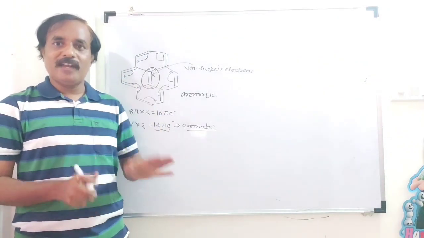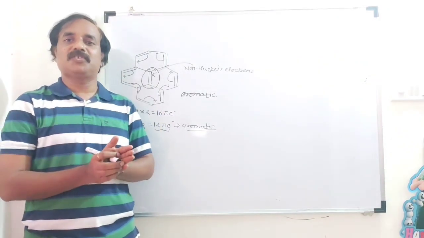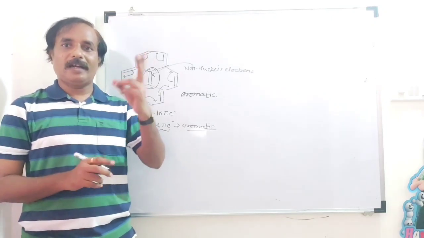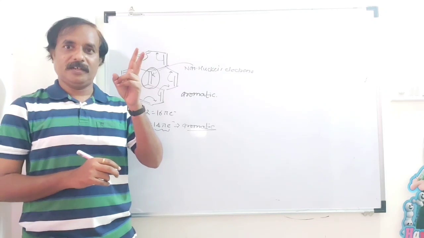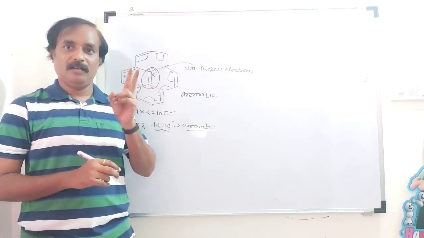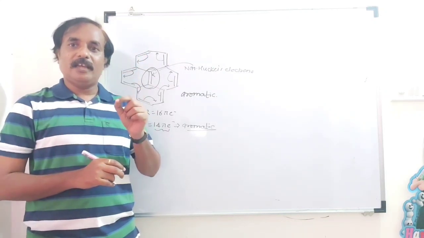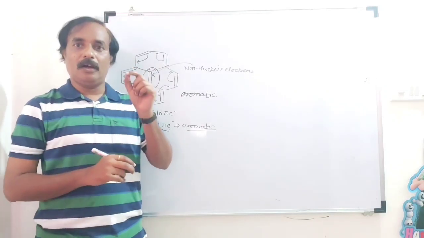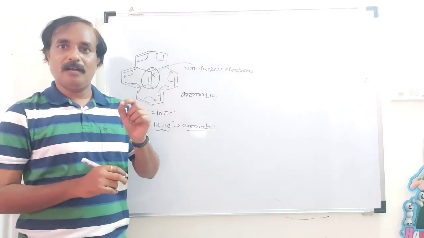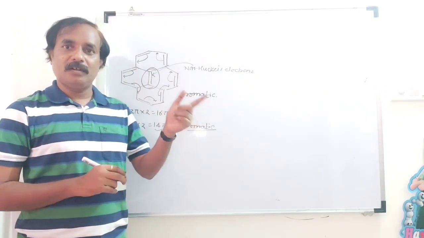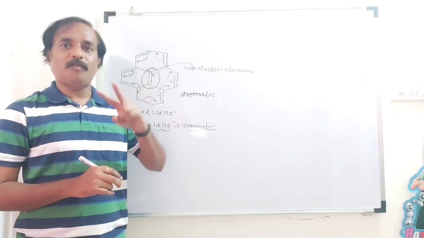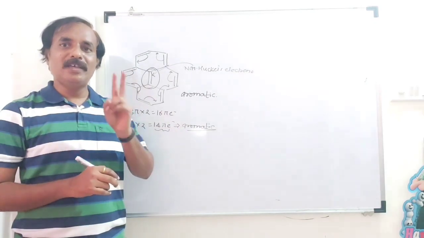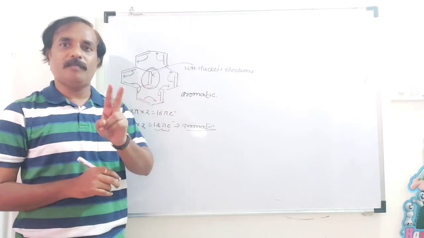So remember, this is very important in the calculation of pi electrons. A carbon-carbon double bond: 2 electrons. A carbon-carbon triple bond: again 2 electrons. One non-Huckel pair. Now a hetero element with a lone pair in conjugation: take 2 pi electrons. Suppose the lone pair is not in conjugation, don't consider that lone pair in the calculation of pi electrons.